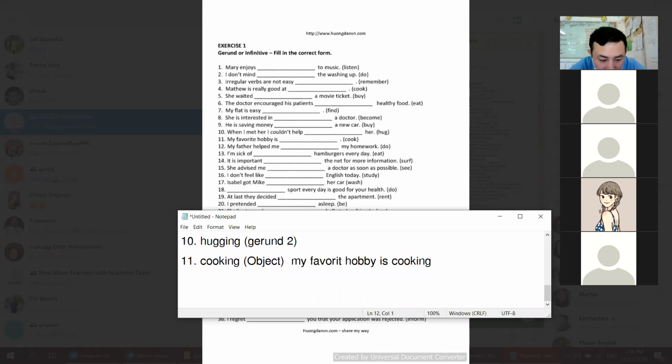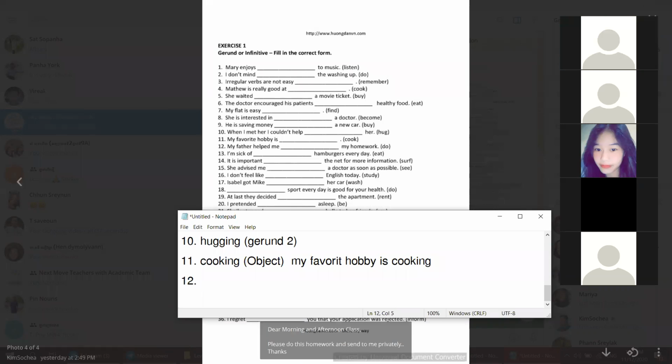Okay. So 12. Panya. Yes, sir. My father had me to do my homework. Yeah, this one is just like number 10. First you said to do, right? But this is wrong.